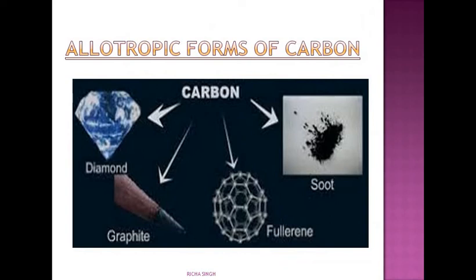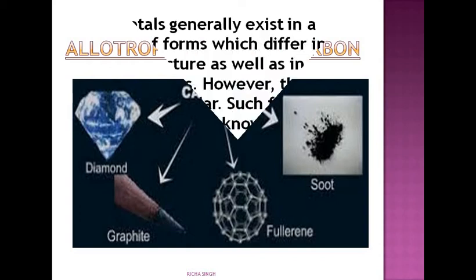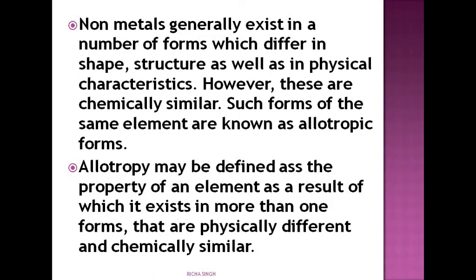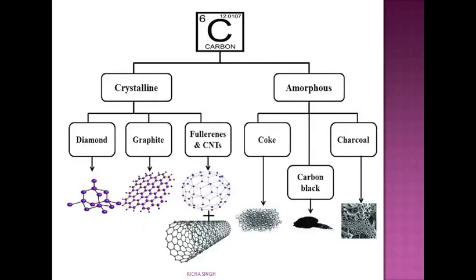First you should know what allotropy is. Allotropy is the property of an element as a result of which it exists in more than one form. But the point to be considered is they are physically different. Physical differences are there, but chemically they are similar, they have the same chemical properties. Allotropy is generally shown by non-metals, and in this chapter we will study allotropes of carbon.